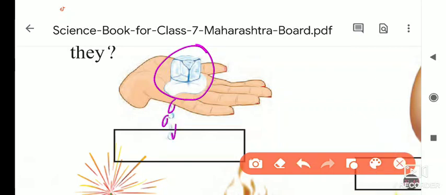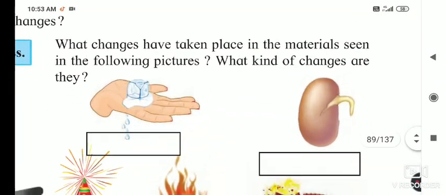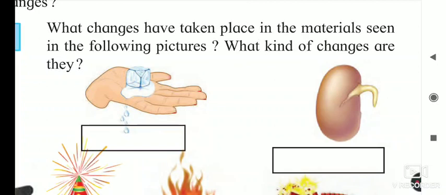See here, these water drops are falling. Because of temperature, the ice turns to water.